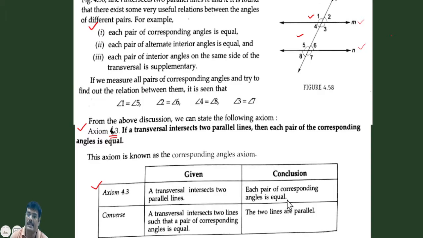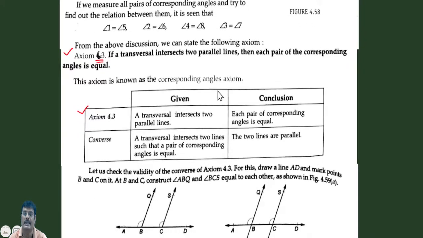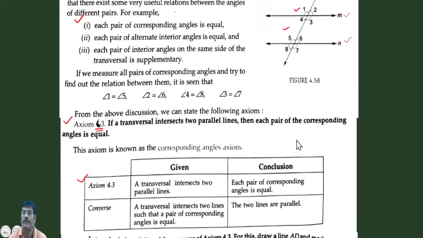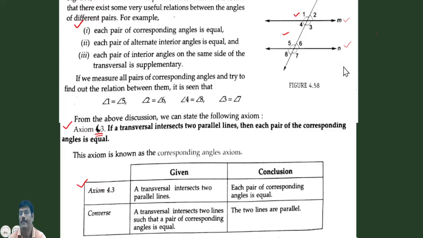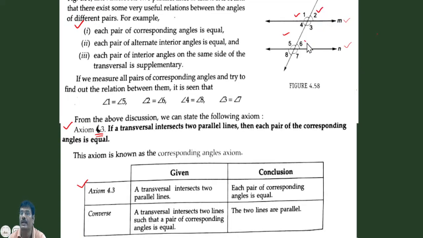The converse of this axiom is also true. See what this is. The converse is: if a transversal intersects two lines such that a pair of corresponding angles is equal, then the two lines are parallel. It means, suppose M is not parallel to N, but a transversal L intersects M and N in such a way that angle 2 is equal to angle 6, or angle 3 is equal to angle 7, angle 4 equal to angle 8, angle 1 equal to any corresponding pair, then we can say that M is parallel to N.